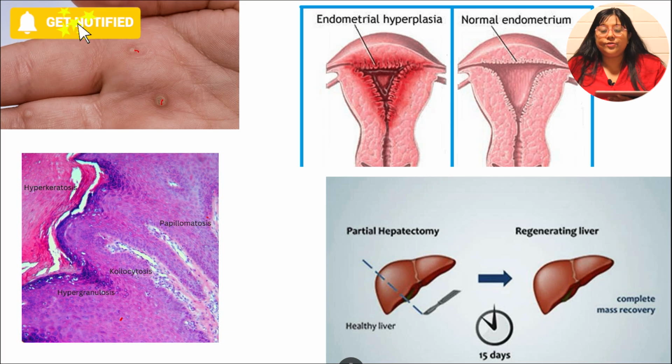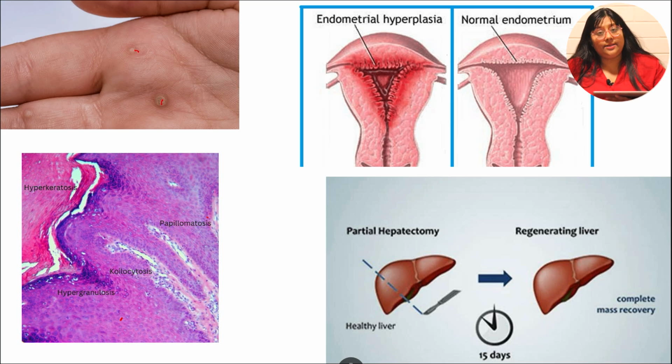So, you know, sometimes when there is liver transplant, a part of the liver is resected from the donor and is transferred to the recipient. So how do you think that liver regenerates? Well, there is increased cellular division, proliferation of cells, and that is how there is compensatory hyperplasia.